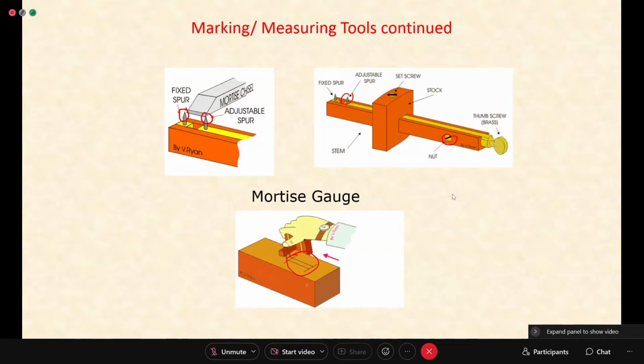Now many times you must have seen, if you have seen some carpenter working, if you want to have some slot here, at what location should the slot be? This kind of mortise gauge is used. So you know that between these two lines maybe I have to remove some material from that portion. This is a marking tool.